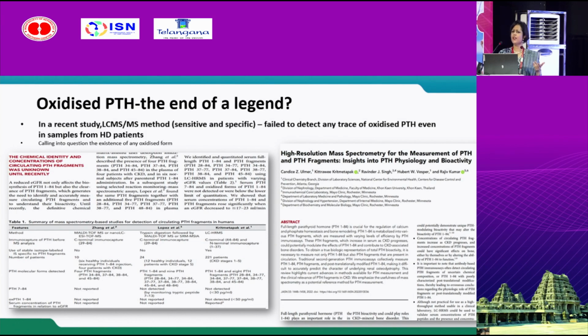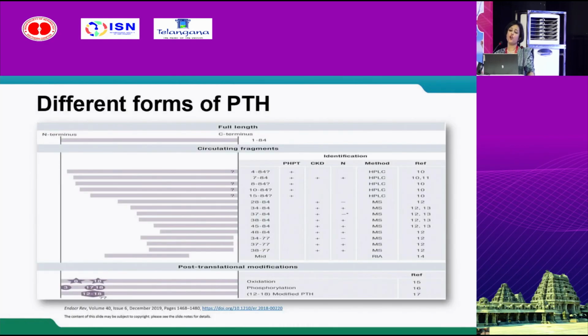Now, whether the oxidized PTH actually exists, this is a paper published in JASN recently. They used mass spectrometry in identifying the PTH fragments. So in this study, they failed to detect any trace of oxidized PTH even in the samples of dialysis patients, calling into question the existence of oxidized PTH. Of course, we need more study in this aspect. Now we can see the different forms of PTH and the fragments, the inactive ones getting accumulated in CKD.